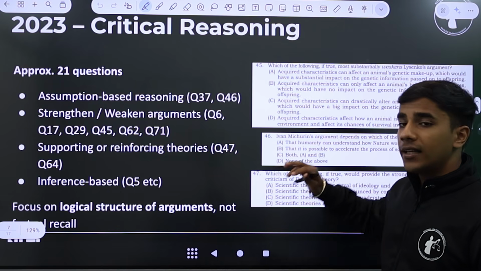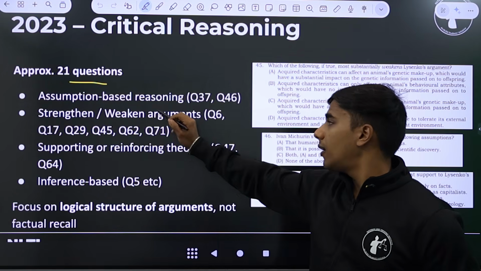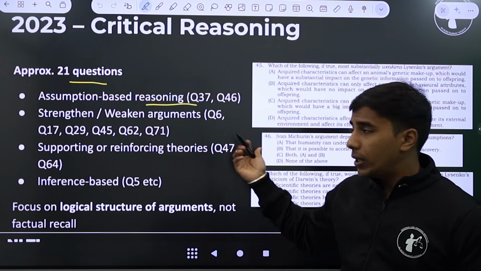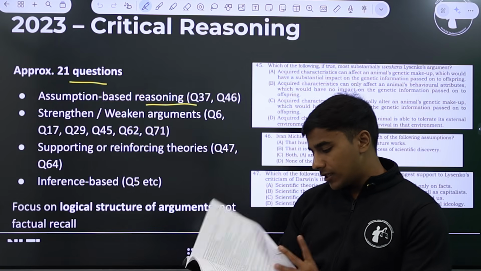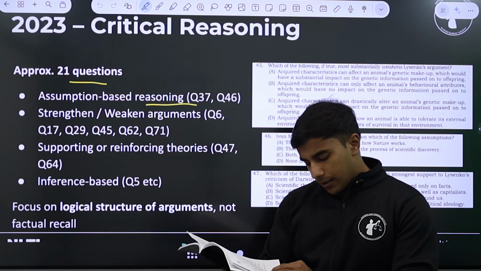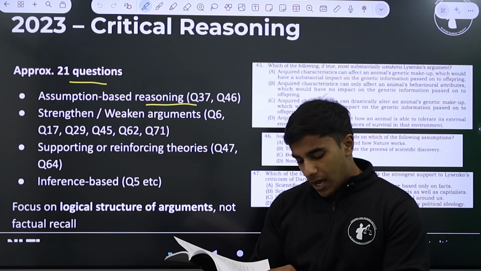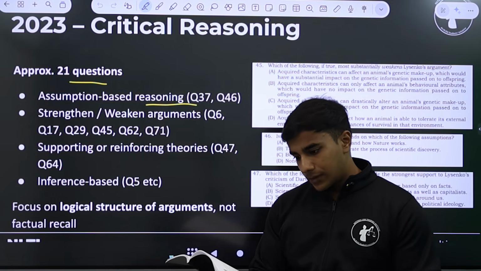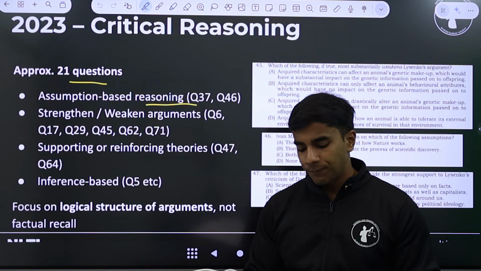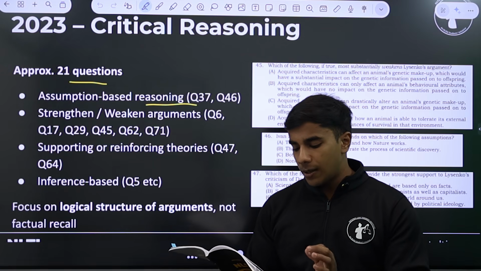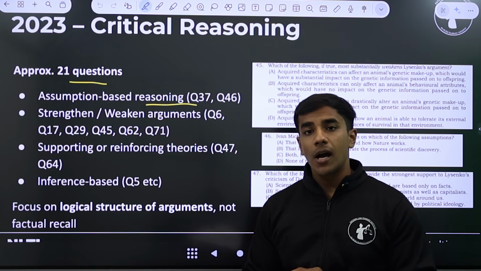Now let's talk about the critical reasoning section of NLSAT 2023. It has around 21 questions, assumption-based questions, question 37 and 46 that you can go through. Let me go through one question. Question 37 is based on something written by Vivek Shanbhag in Harper Perennial on Ghachar Ghachar. To give you an idea of the question stem, the question goes like, the author's argument about how drinking at a coffee house felt different from drinking at a low-lit bar assumes.